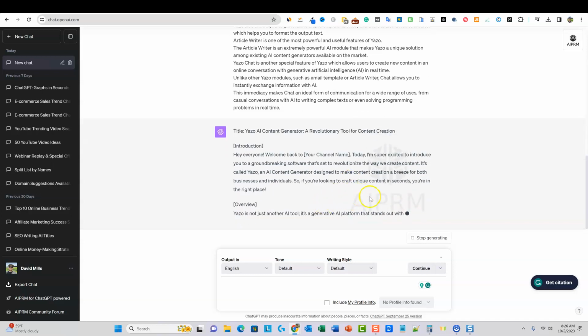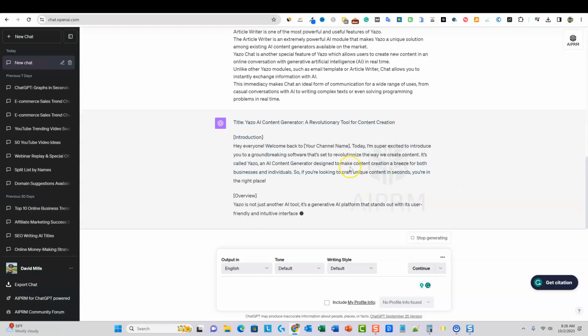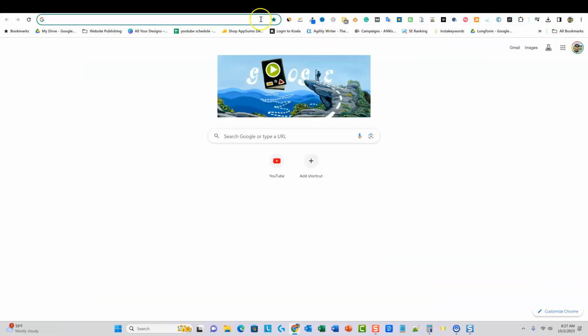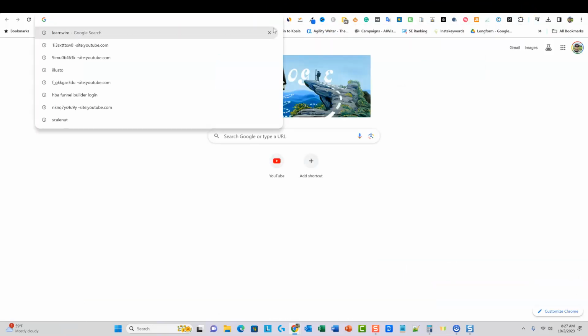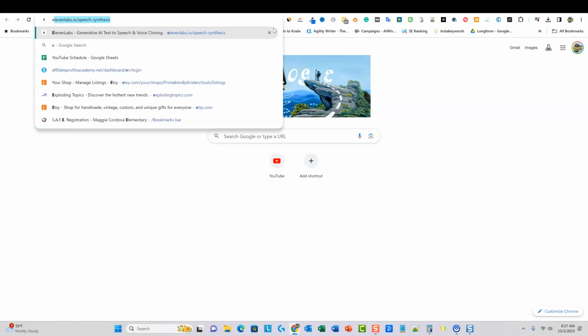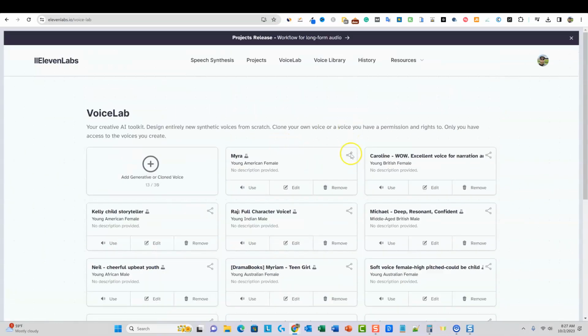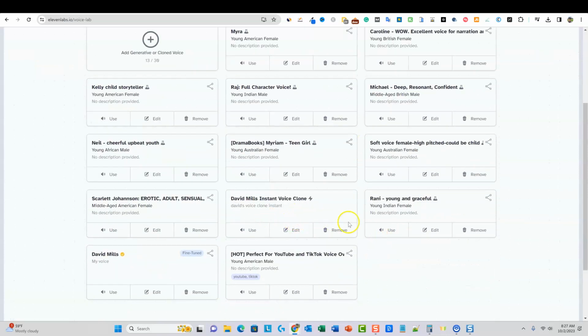Okay. So now I'm going to show you how to do this, right? So we've got all this information right over here. So what we would do is now you're going to need a good AI voice generator. There are a lot of them, but I've been using 11 Labs. Now, you can come into 11 Labs, and if you go to Voice Lab, there are a million different ones that you can use, right? So I have created a fine-tuned real voice. It took like 3 weeks, and they brought back an insane voiceover that I'm going to use because I'm paying for this.